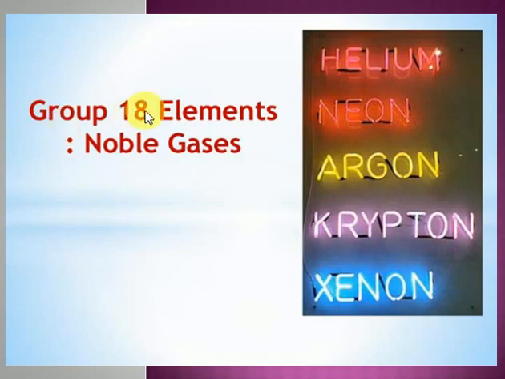Look at the name itself, it shows that these elements contain 8 electrons in their outermost shell. So they have the octet configuration. Except helium, all the remaining elements have 8 electrons in the outermost shell only. So students, we are going to discuss in detail the 18th group elements, chemical properties, physical properties, and hybridization. Let's start our discussion regarding these properties.